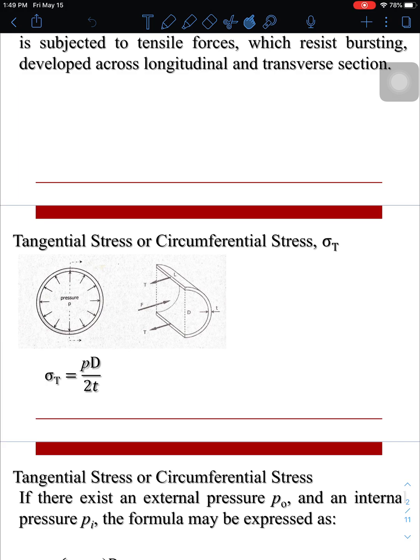This one is whenever we consider a tank being subjected to an internal pressure P, as you can see here. The length of the tank L and the wall thickness T would be something like this.